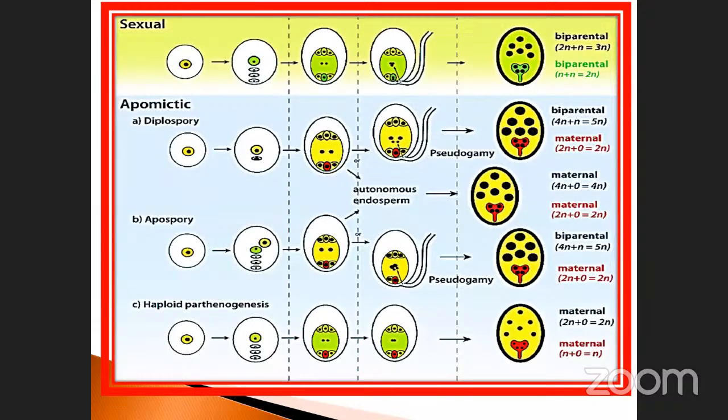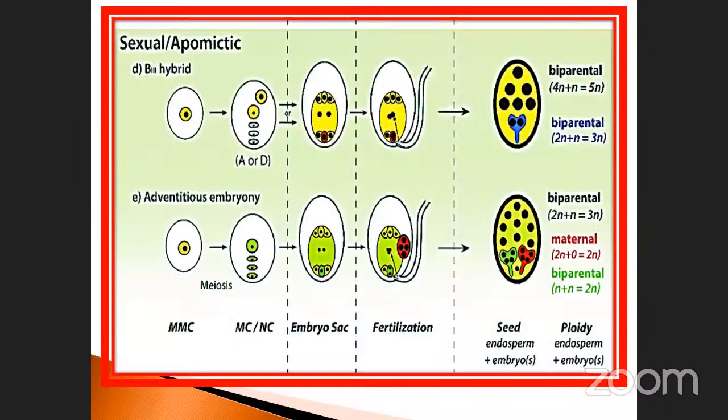What is the next one? Similar one. See, this is sexual and apomictic. Sexual means male and female united. As a result, what will happen? You will get biparental. How many nuclei are present in the 3n stage? Sometimes it may be biparental 5n stage. How will it be?